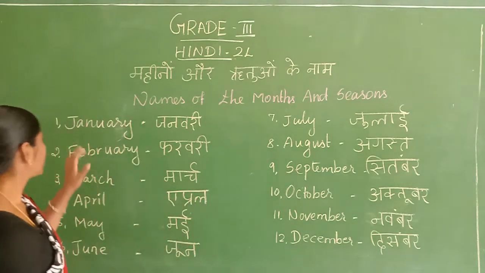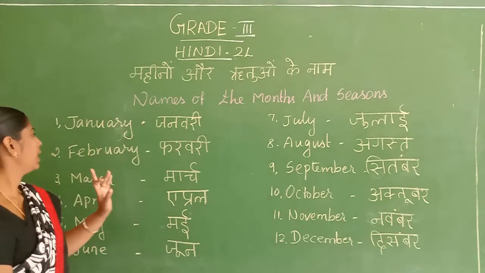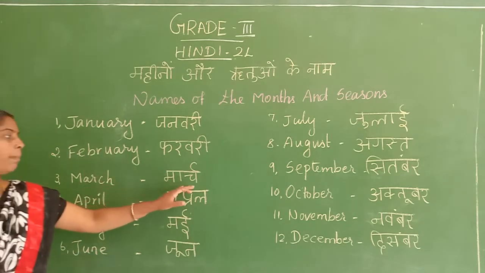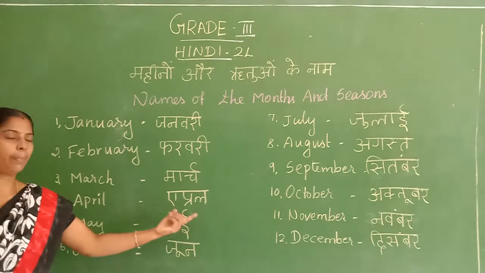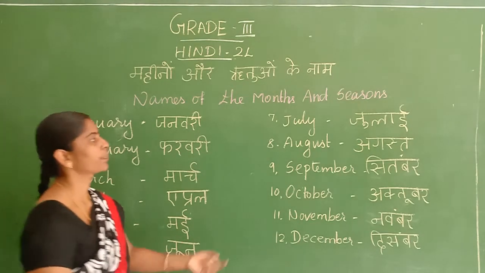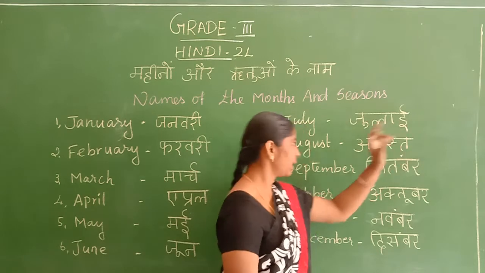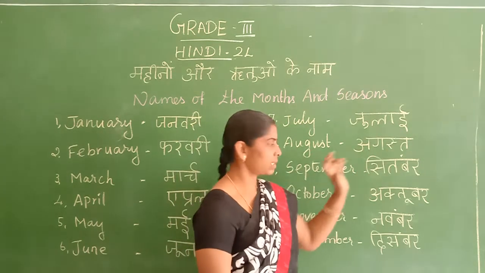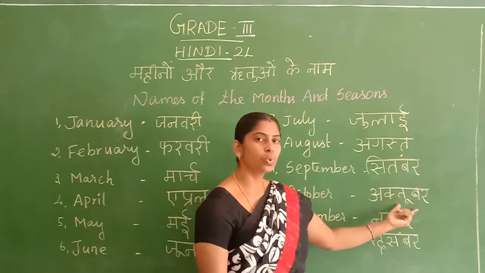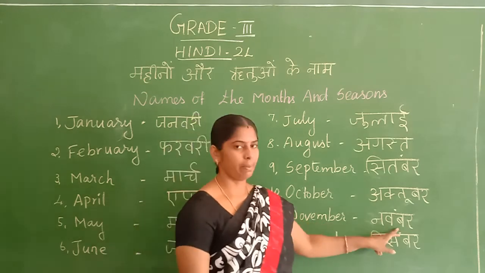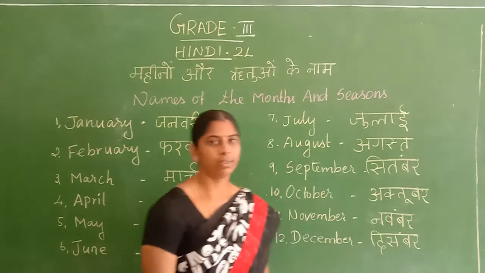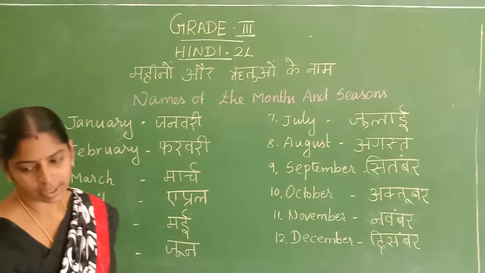Okay, the names: January, February, March, April, May, June, July, August, September, October, November, December. Okay, clear children? The names of the months clear?